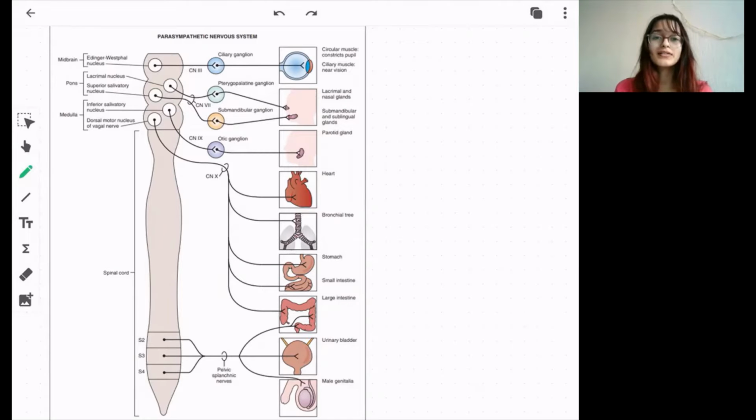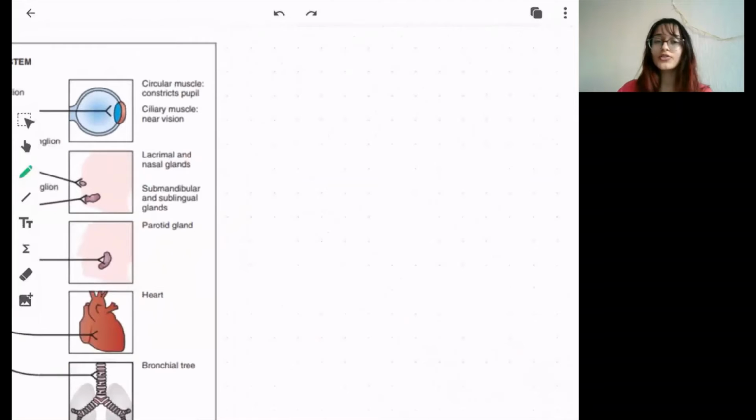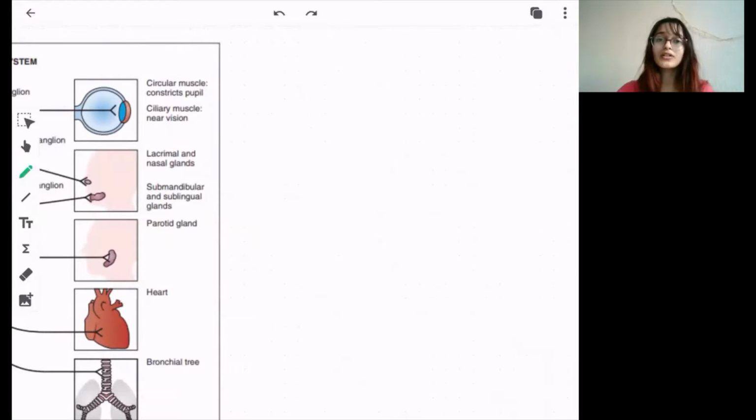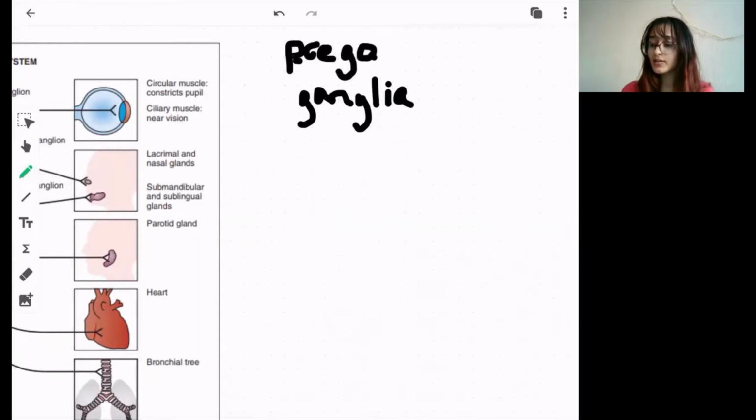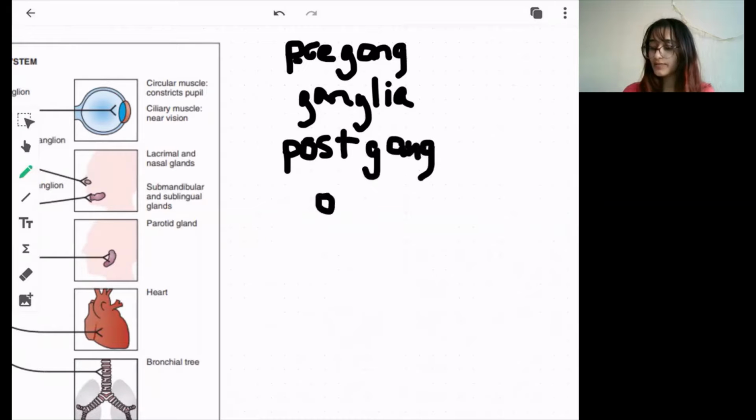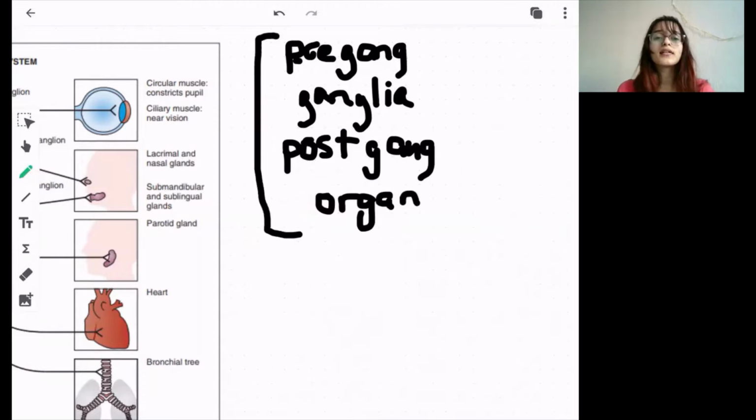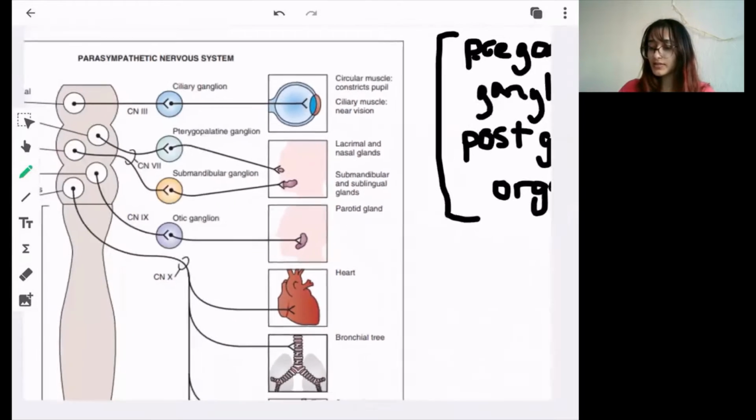Hello guys, welcome back. So let's discuss the topic first, that is the parasympathetic ganglia, and then we'll see the questions related to it. As you all know, the peculiar thing about the autonomic nervous system is the presence of a ganglia, and the nerve fiber before the ganglia is called the preganglionic, and the nerve fiber after the ganglia is called the postganglionic nerve fiber, which supplies to the target organ. So this is the basic scheme, and let's see the parasympathetic nervous system.